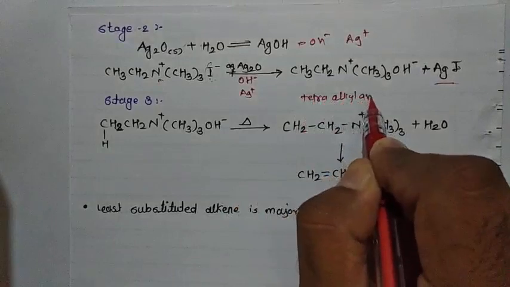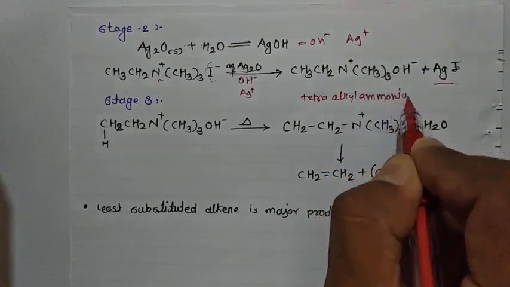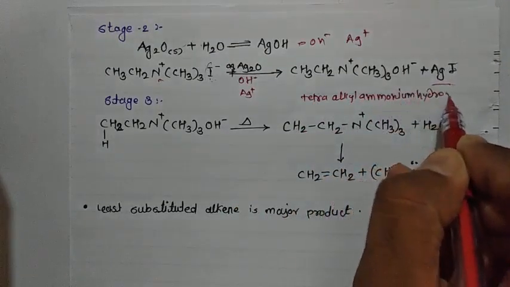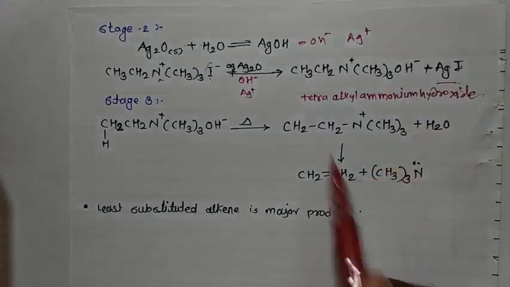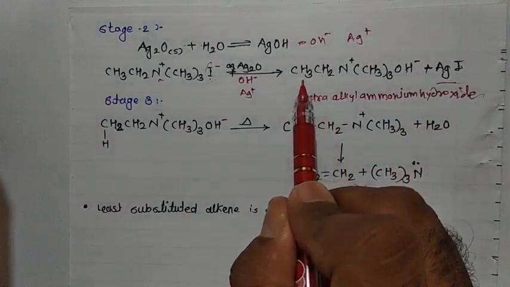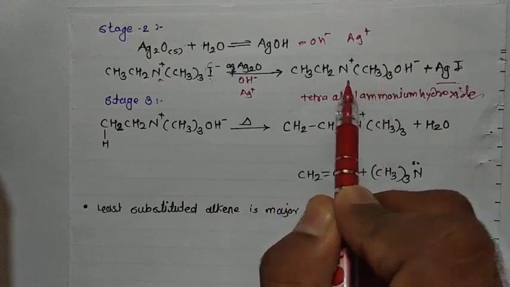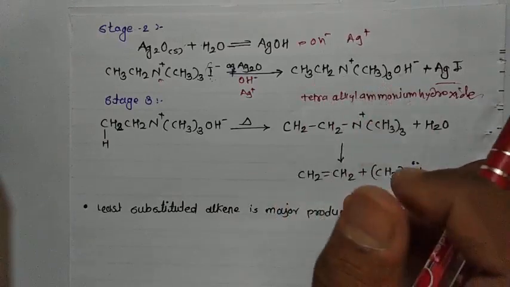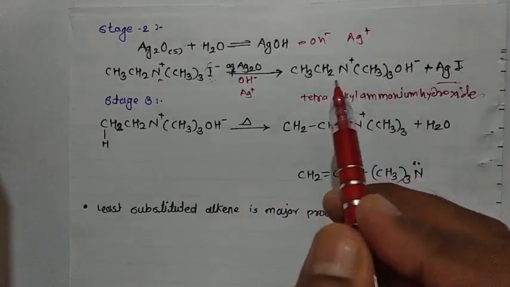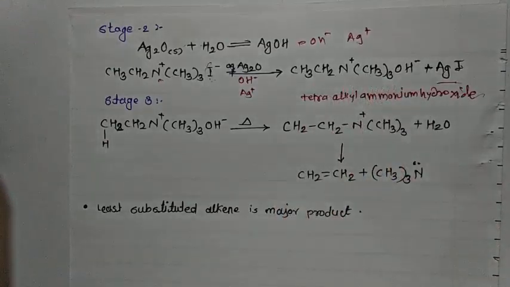In general, the name is ethyl trimethyl ammonium hydroxide. So this is stage 2, and the last stage is the conversion of the hydroxide to alkene.